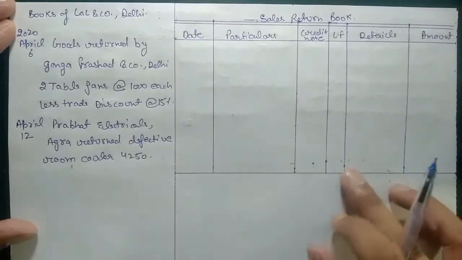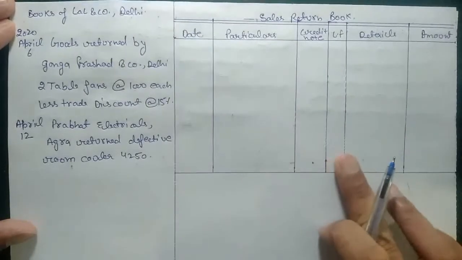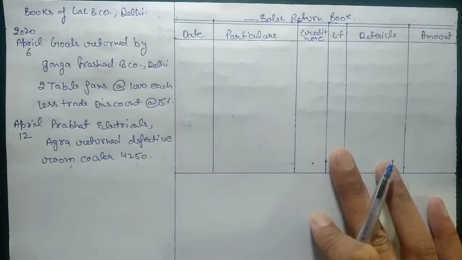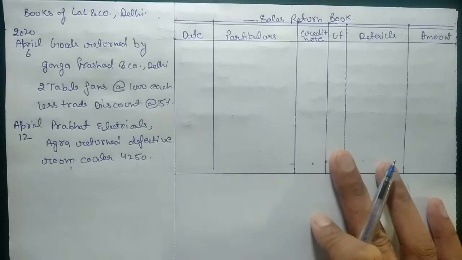Okay, as we have discussed the sales return book, what do you mean by sales return book and what type of entries we record into the sales return book? And what you mean by credit note also. So now we need to know how to post entries into the sales return book,